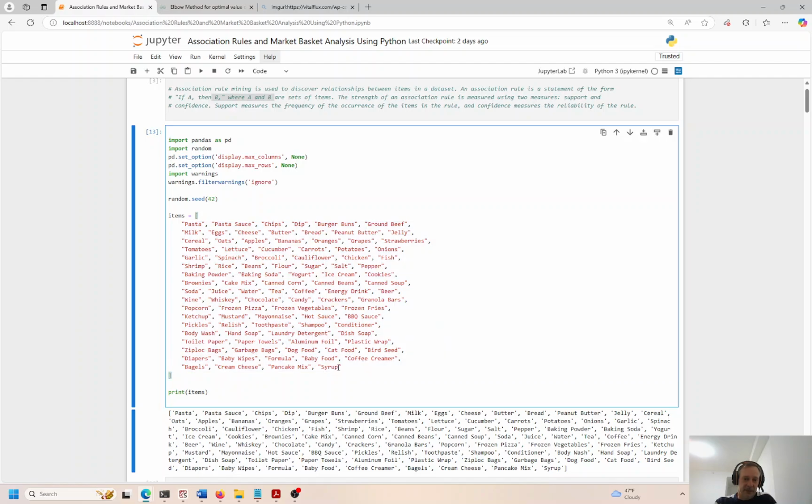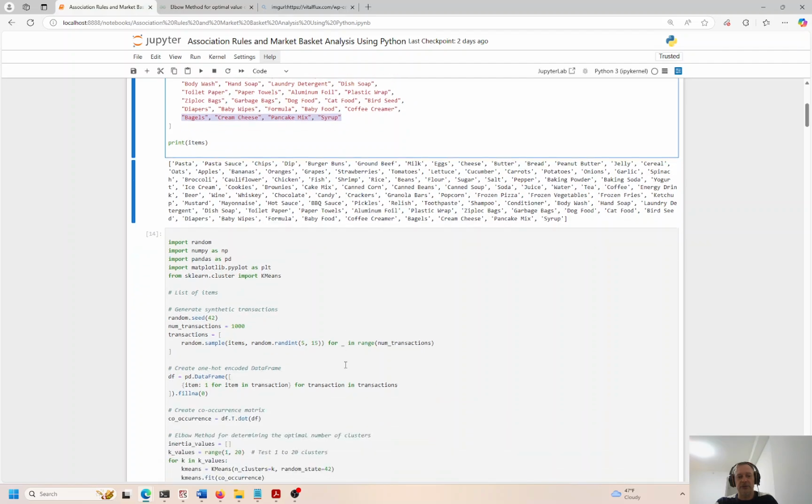I think there's 100 here. Pancake mix and syrup, I think, are going to go together. We'll see in just a moment. But bagels and cream cheese and pancake mix and syrup, is that going to go together? I'm not too sure, but we're going to find out in just a minute.